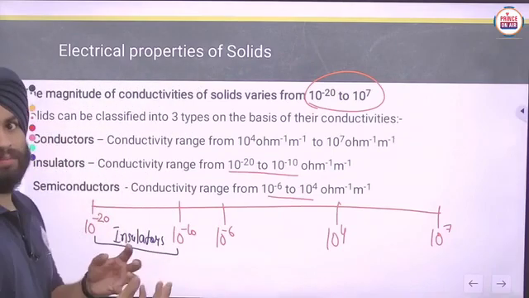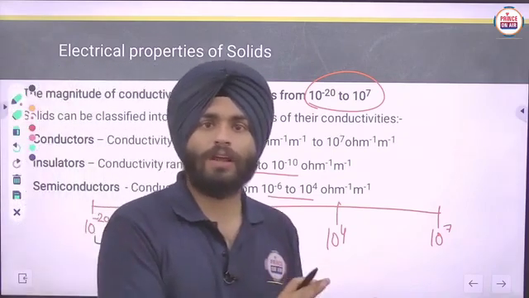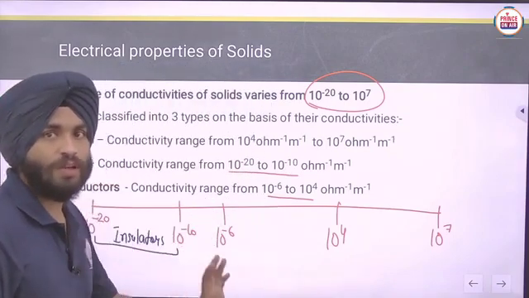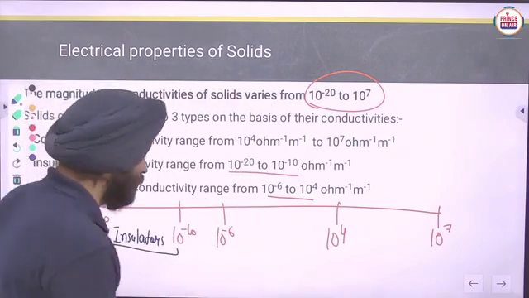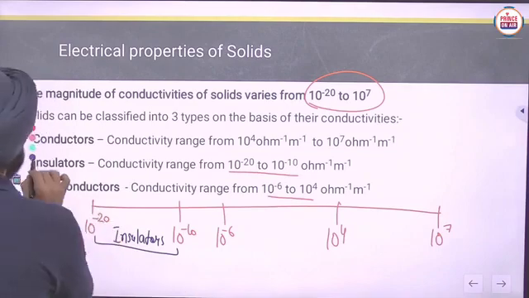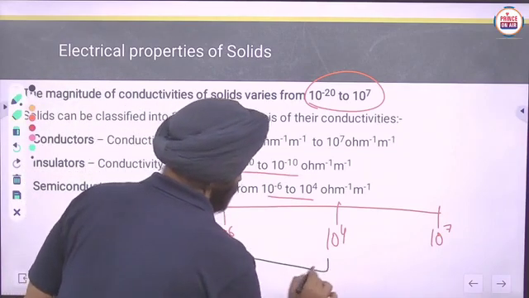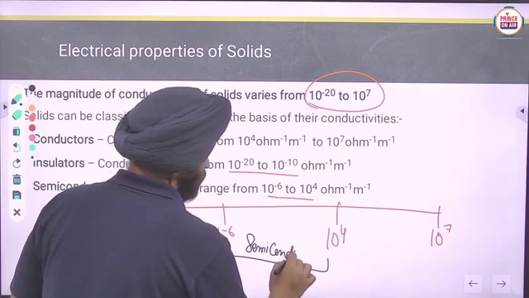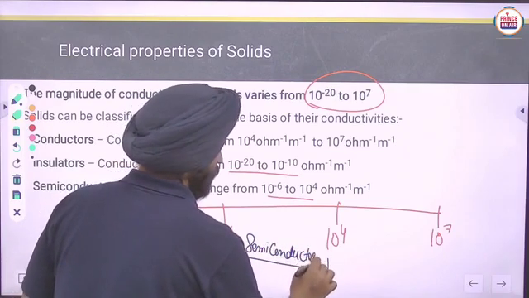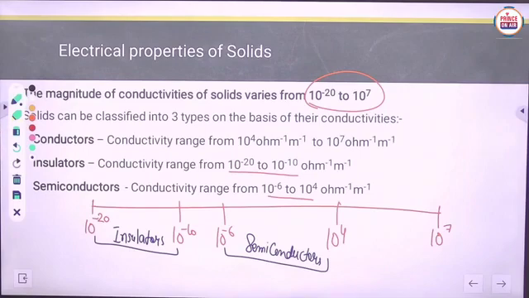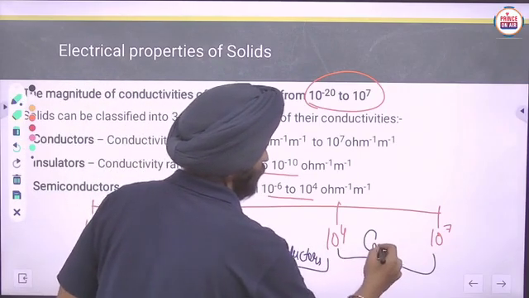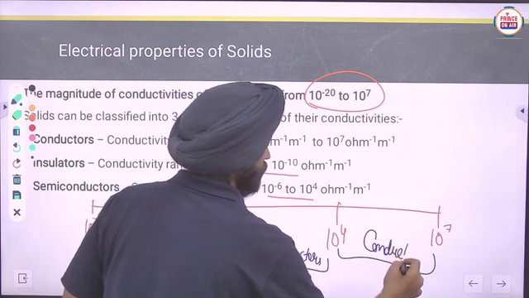That order may vary from one source to another, because we are following NCERT, and in NCERT it is written like this. And 10 raised to power 4 to 10 raised to power 7 is for conductors.